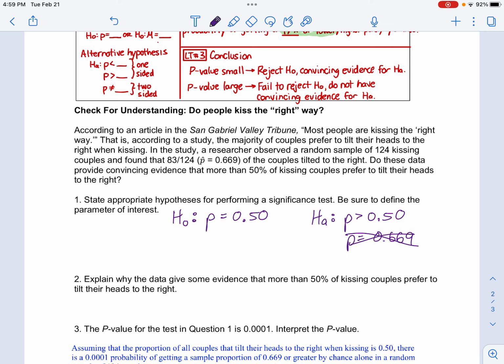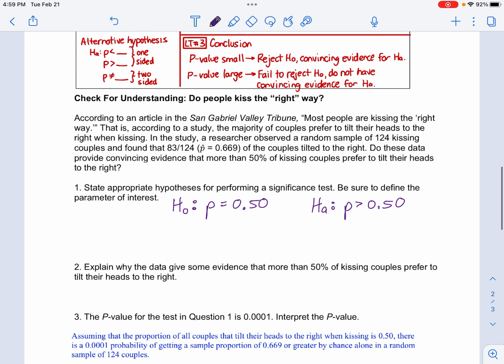Don't do that, okay? Because that's too specific. That just is the result of one sample. It says also to define the parameter. What is p? This is the proportion of couples who tilt their heads to the right when they kiss.